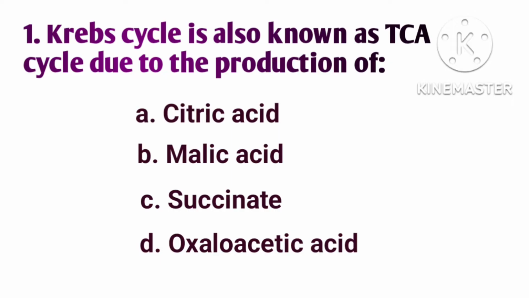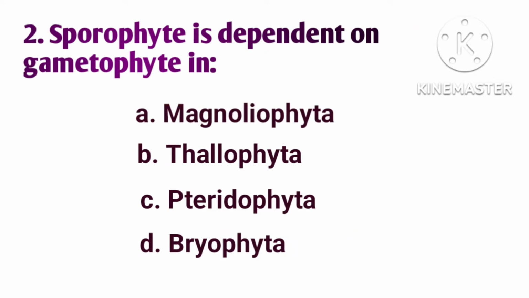Krebs cycle is also known as TCA cycle due to the production of option A citric acid, option B malic acid, option C succinate, option D oxalotic acid. The correct answer is option A citric acid. Sporophyte is dependent on gametophyte in option A magnolia phyta, option B thallophyta, option C pteridophyta, option D bryophyta. The correct answer is option D, bryophyta.